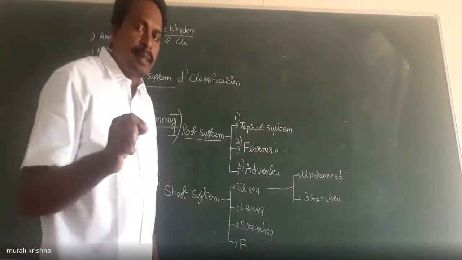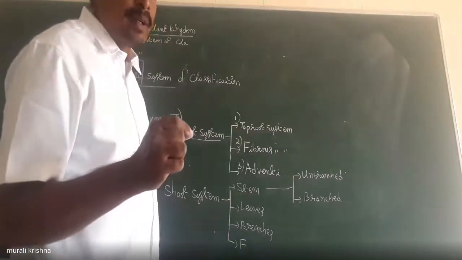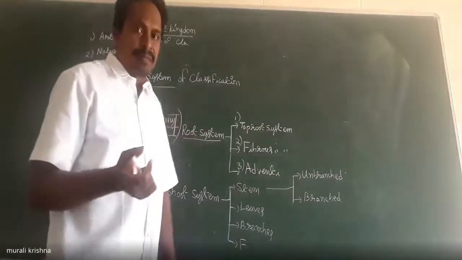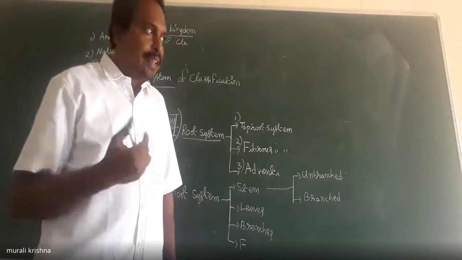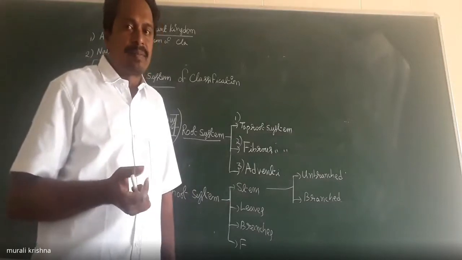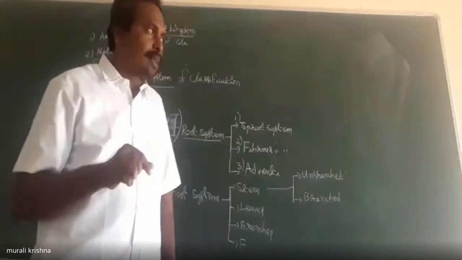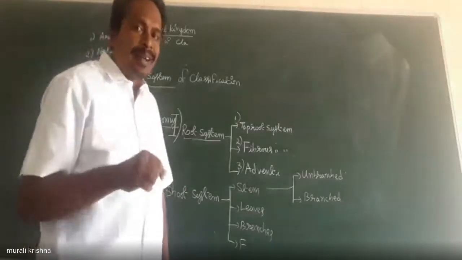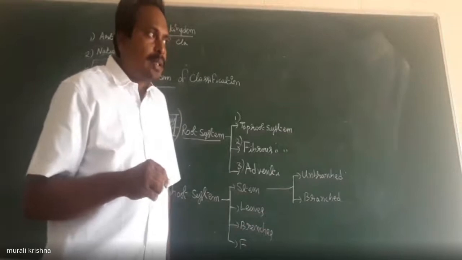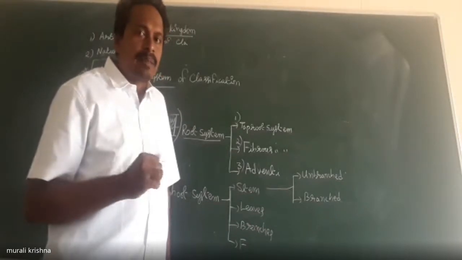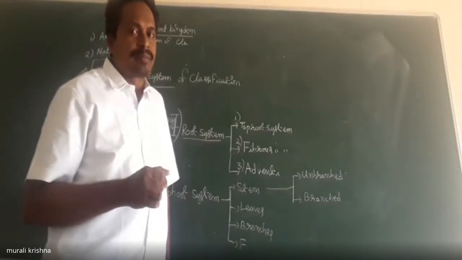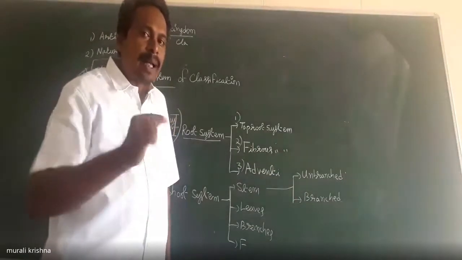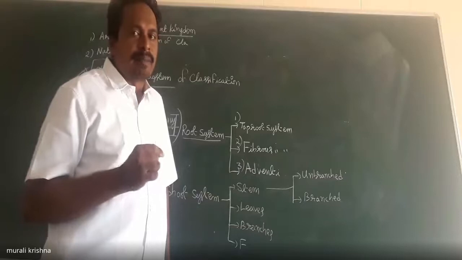What is taxonomy? Taxonomy means classification, the systematic arrangement of the plants.